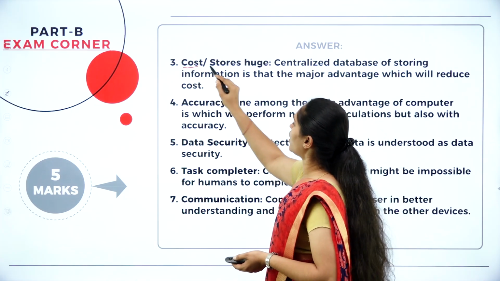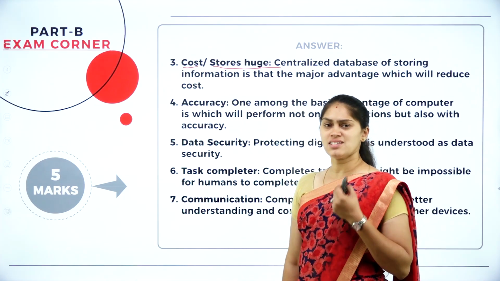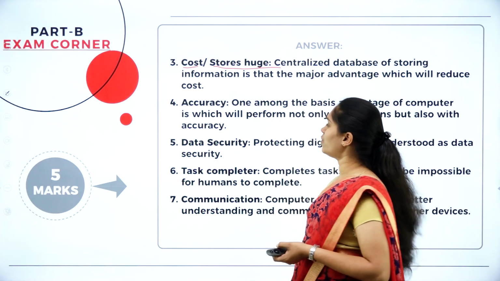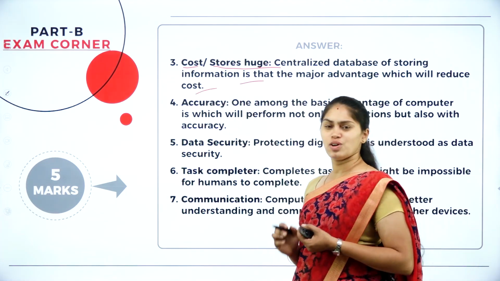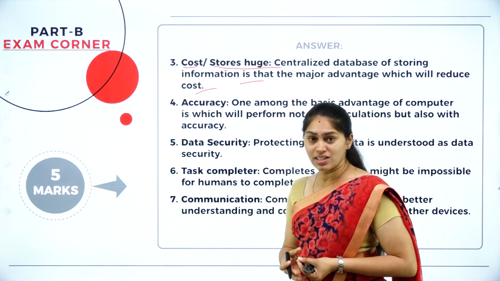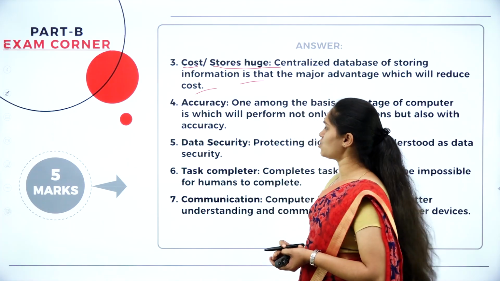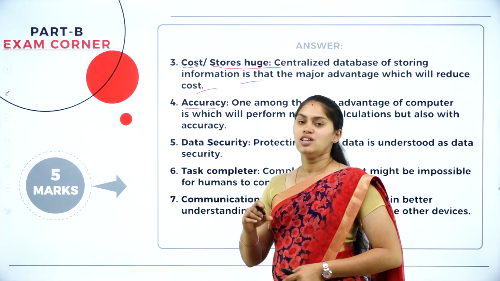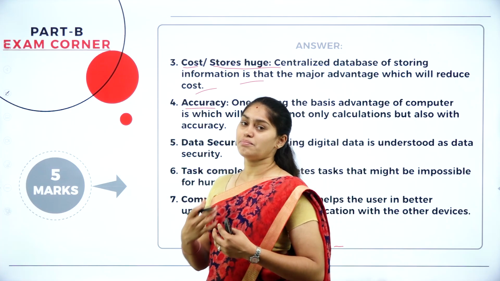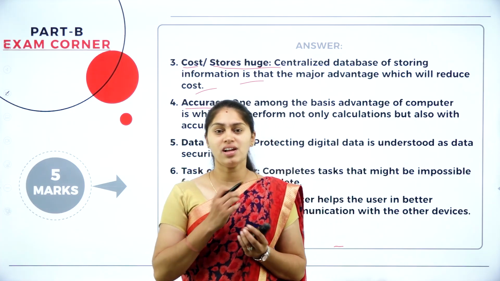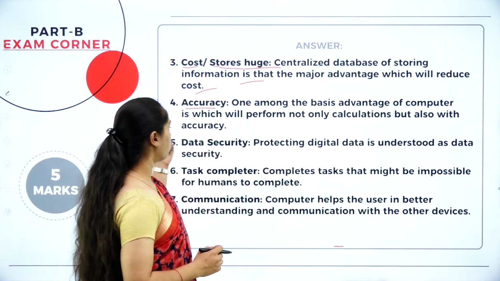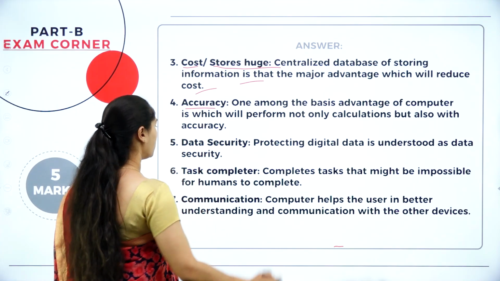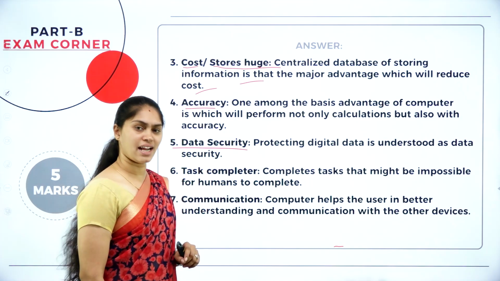Next we have cost or storage. In order to store a bulk amount of data, a computer is well worth it, and it is not so costly. To hold that large amount of data, it is very affordable. Also you can expect more accuracy. Humans can make mistakes, but the computer works as per the instructions, so you can expect more accuracy in calculation. Also you can expect data security.